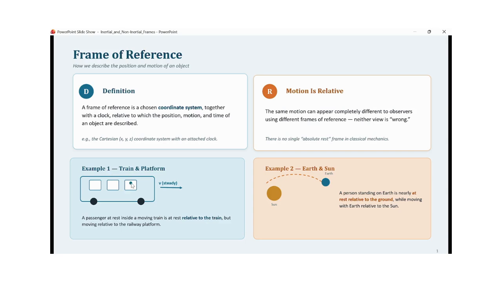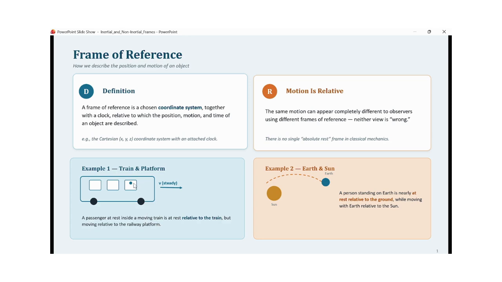But when we observe the same person from the railway platform, since the train is moving forward at a constant speed with respect to the platform, this person is also moving at a constant speed in the same direction as the train.